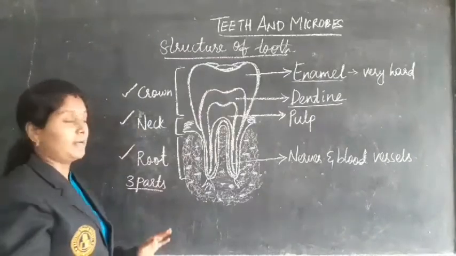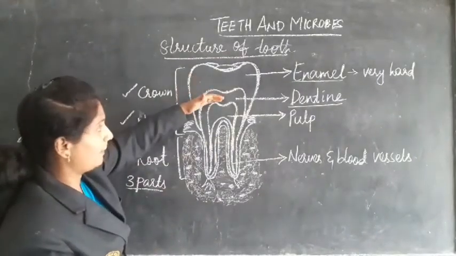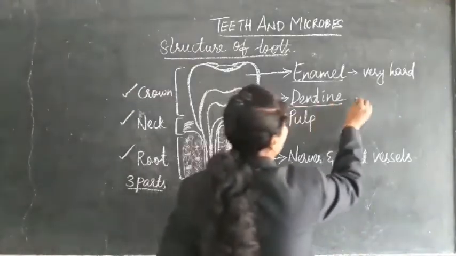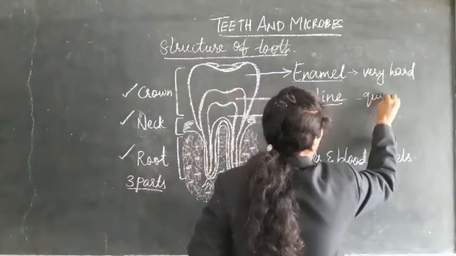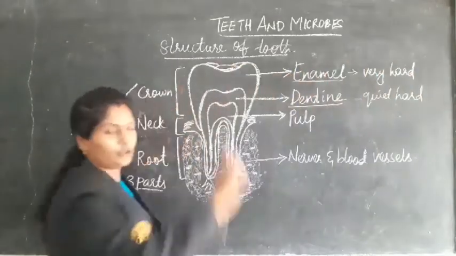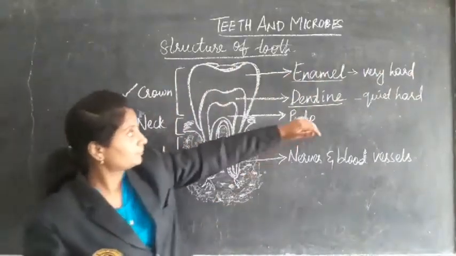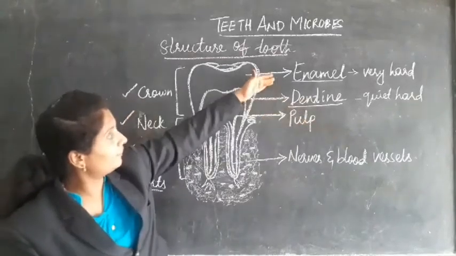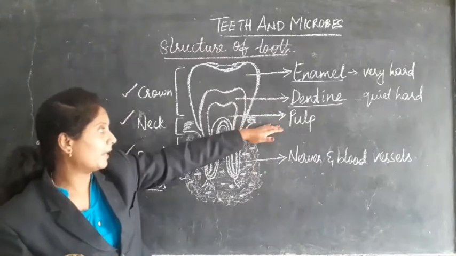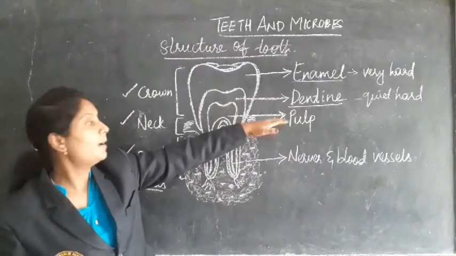The layer present below the enamel is the dentine. Dentine is also quite hard, somewhat hard, but not as hard as enamel. Dentine is present below the enamel. And the last part is the pulp.